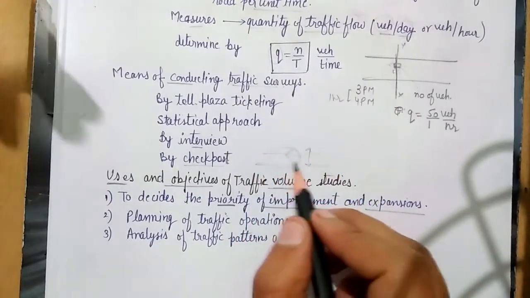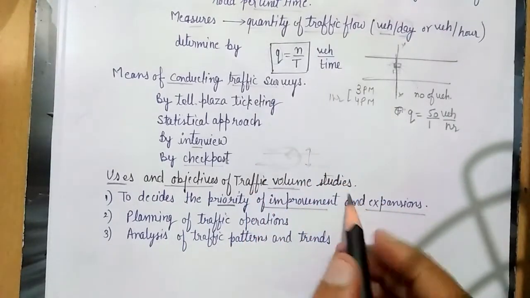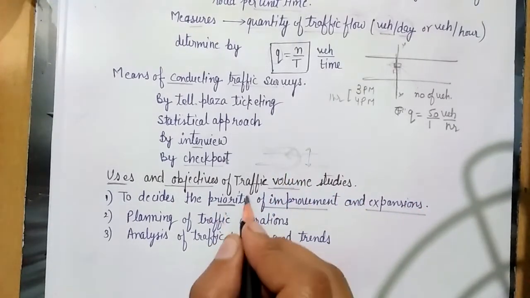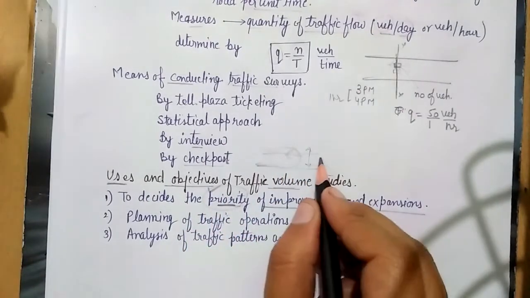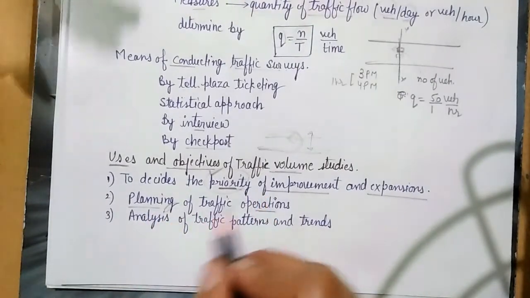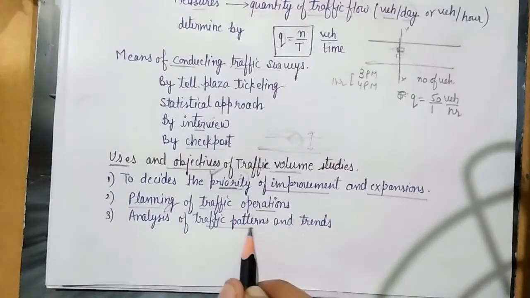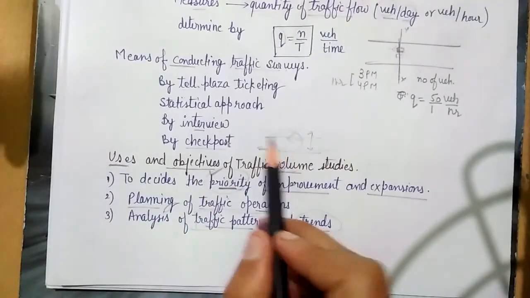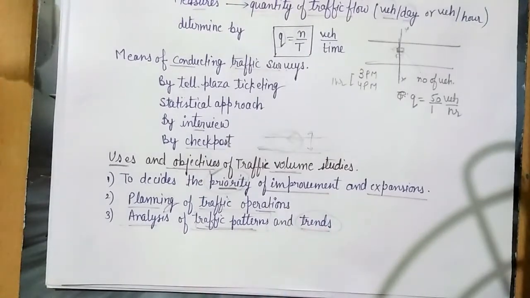Its length needs to be, maybe if there are some other alternative routes we can find out for the improvement or the expansion of that particular road. So we basically find out a priority of the road, which roads need more maintenance, right? Planning and traffic operation. For planning for the future roads and the traffic operations, and analysing the traffic patterns and trends, how the traffic goes on, where the maximum traffic is on which particular road, right? So we can analyze the traffic patterns and trends.